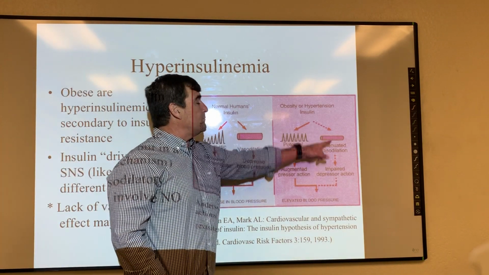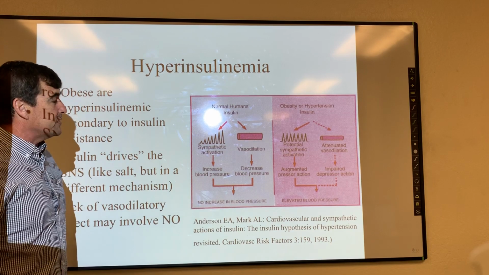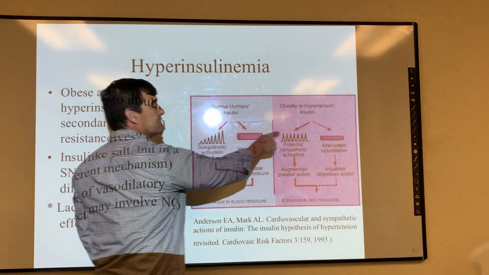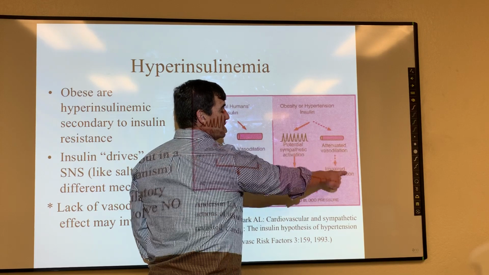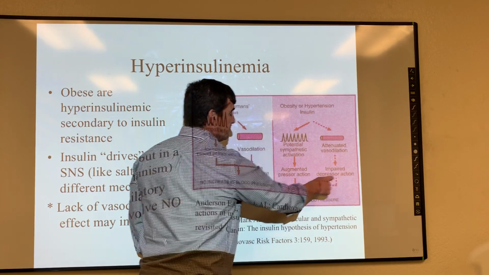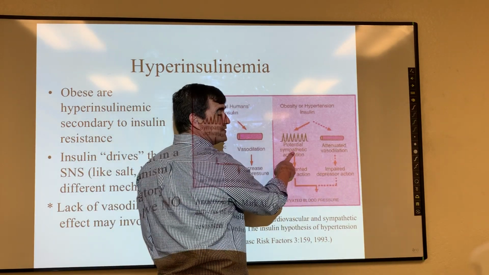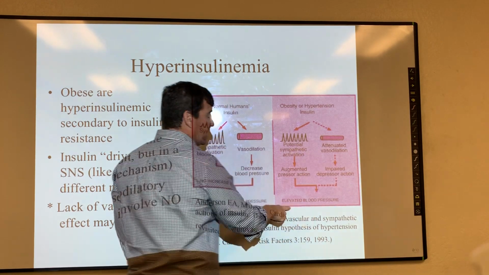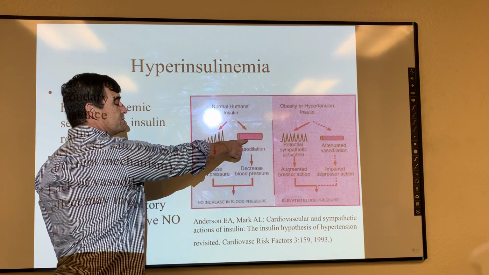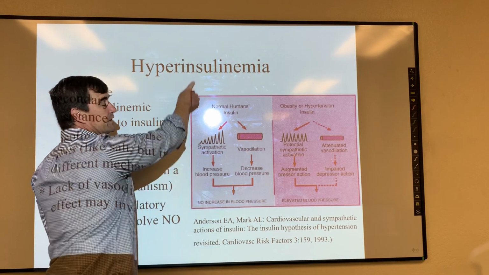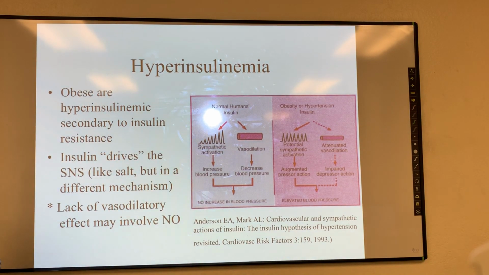That's the abnormal response, referred to as a pressor response. Since that response is attenuated, diminished, lessened, instead of blood pressure compensating for that sympathetic activation, you get an elevated blood pressure. So this abnormal response to insulin is what causes obesity-associated hypertension.